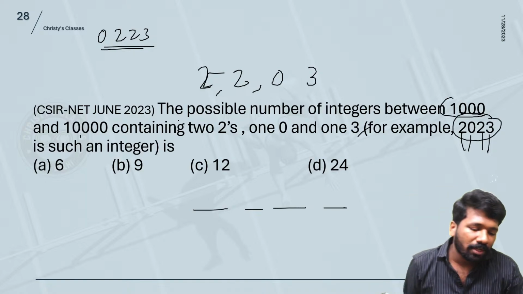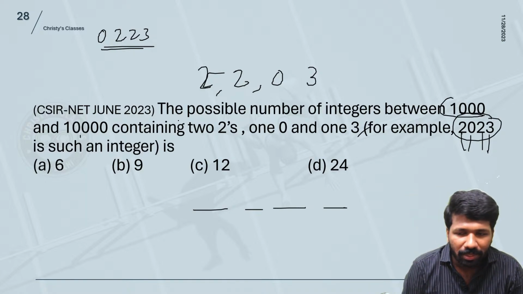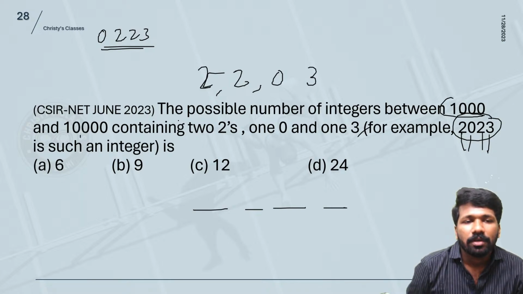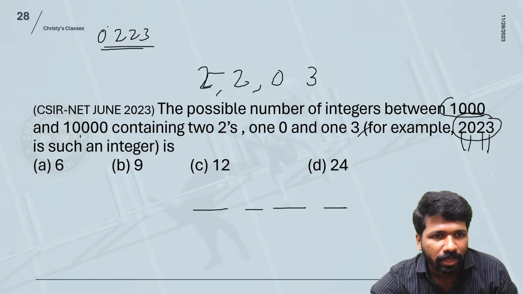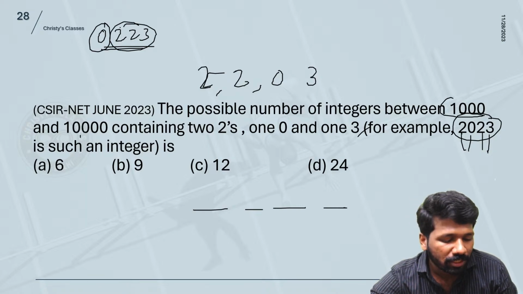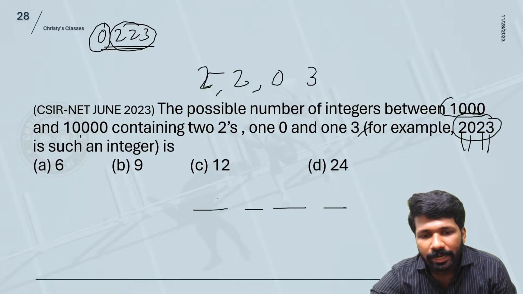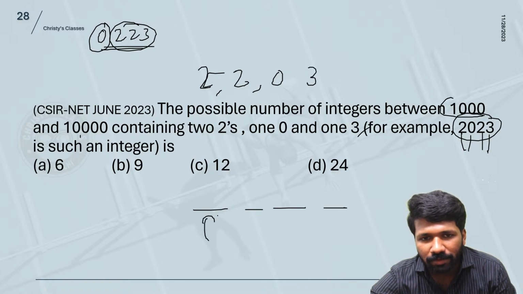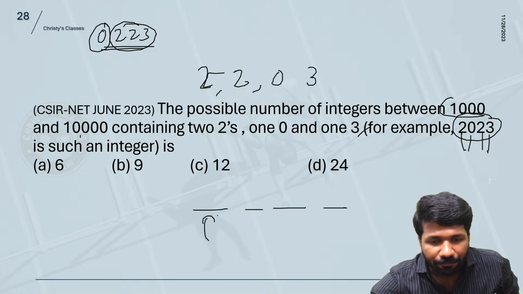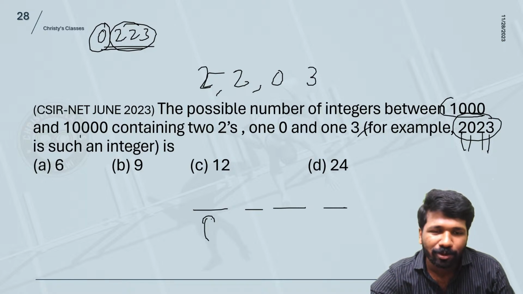For the number to be between 1000 and 10,000, it should be a 4-digit number. 4-digit number means the leftmost digit cannot be 0, otherwise it will be a 3-digit number only. That is why this is the position where we have a constraint. So start from the constraint. That is the idea I told you.